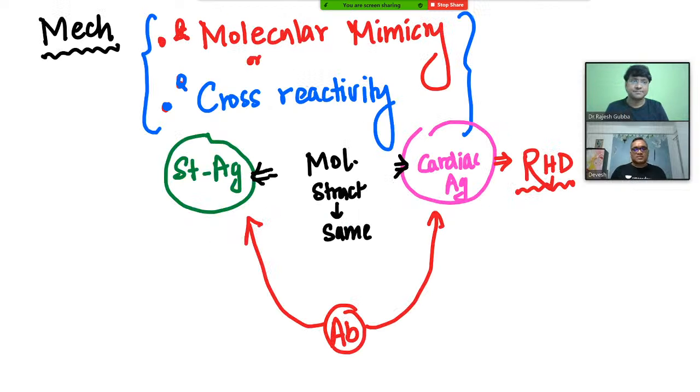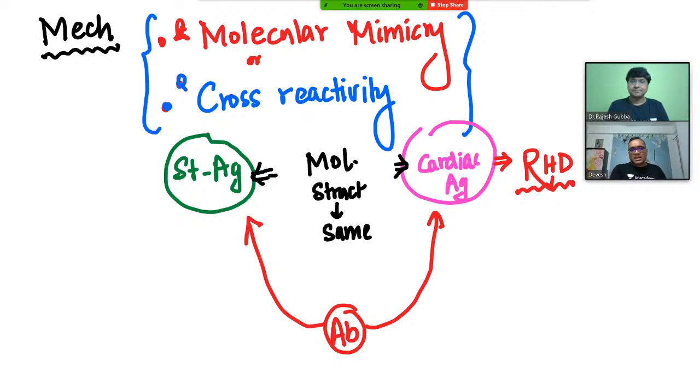Over to you, sir. So it's a very correct point sir has told. This organism causes PSGN, glomerulonephritis, and also rheumatic heart disease. But rheumatic heart disease is secondary to pharyngitis only, and PSGN is secondary to both skin infection and pharyngitis, right? As I was telling you, this is an autoimmune disorder, and this mechanism of autoimmunity is called molecular mimicry or cross reactivity, right? So what is the meaning of molecular mimicry or cross reactivity?